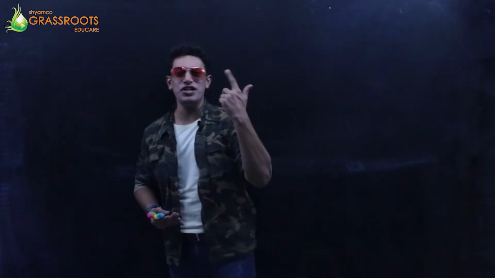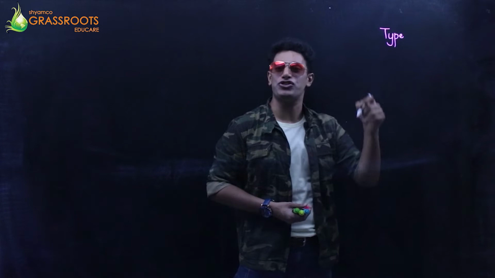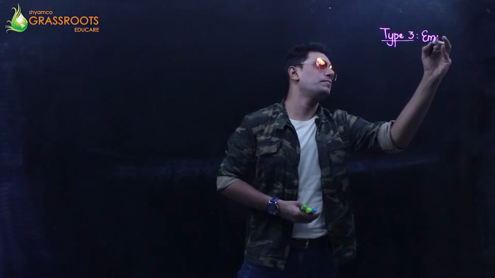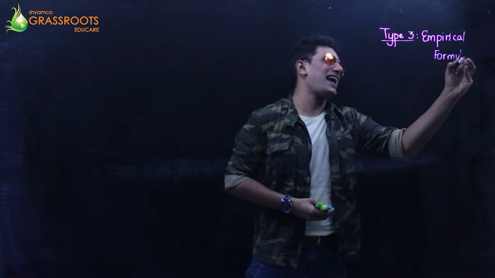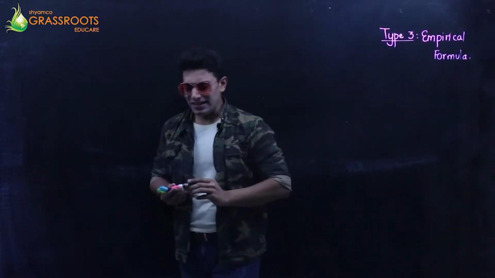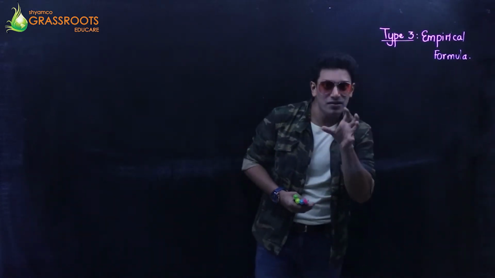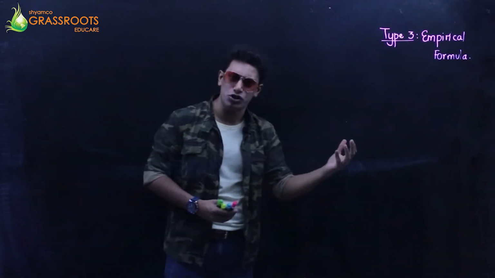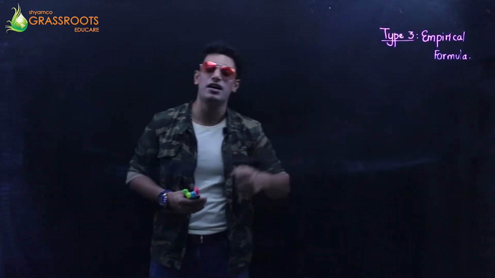Alright guys, let's proceed with the next type, the third type, empirical formula. Very important. Usually a 5 to 6 mark question comes from this. So type number 3, empirical formula. What exactly do you mean by empirical formula? Empirical formula is the formula of a compound which gives a simple whole number ratio between the atoms of the elements in a compound.